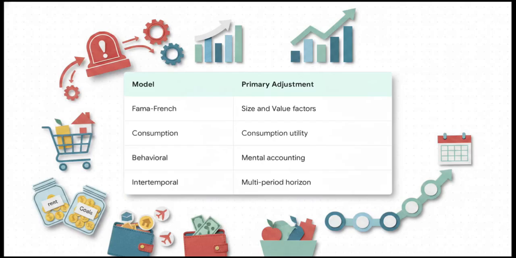To deal with these glaring issues, modern finance has basically tried to fix the check engine light by expanding the whole model. Now we have extensions like the Fama-French three-factor model, which boldly adds size and value factors right alongside beta. You've got the consumption CAPM, and even behavioral portfolio theory, which actually factors in human psychology and mental accounting instead of just assuming we live in a mathematically perfect, efficient world.